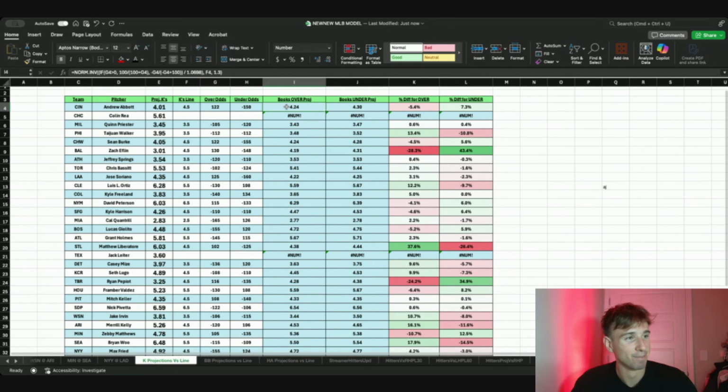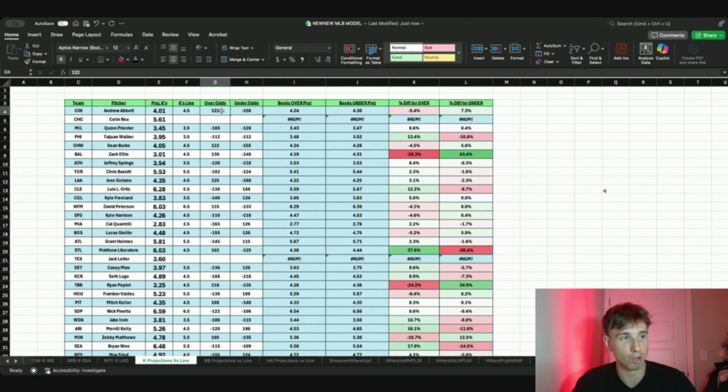But yeah, basically what goes into this number is, so plus 122 with the vig that's on strikeouts on average is minus 115 on each side.